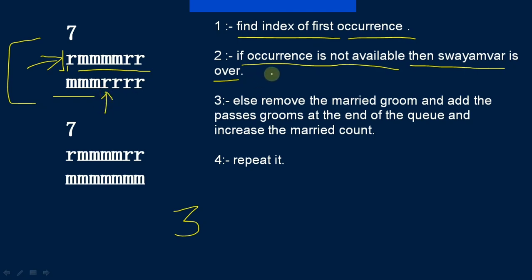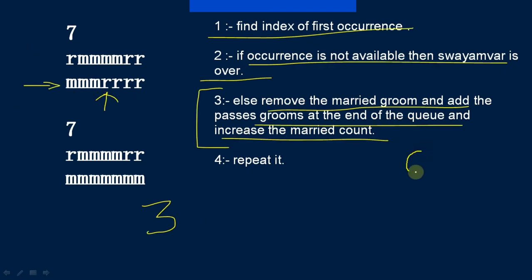So the occurrence is available, and the Swambar will continue. What we will do next: if this condition is false, then else remove the married groom. The married groom is at index 3, so we have to remove that, add all the passed grooms at the end of the queue according to the question statement, and increase the married count. Initially the married pair count was 0, so it will become 1.